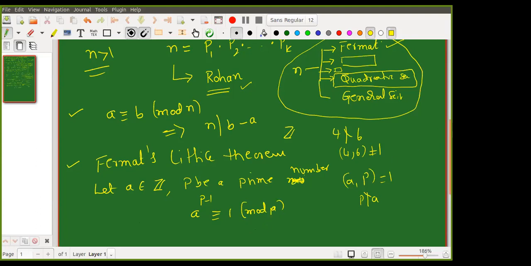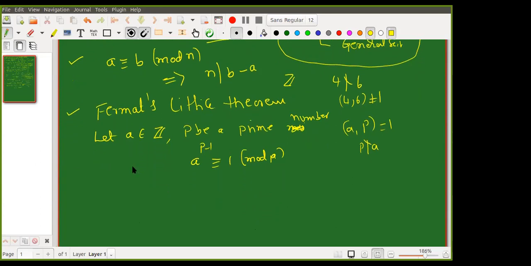Then as a corollary to this, what did we do? A to the power P is congruent to A mod P. This is true for every integer; there is no restriction on A. So for more applications of this, I will write here: for every A belonging to Z. For every integer, A to the power P is congruent to A mod P. But while proving it, we'll take one integer at a time and prove it.